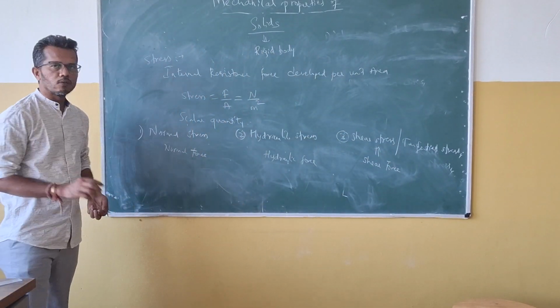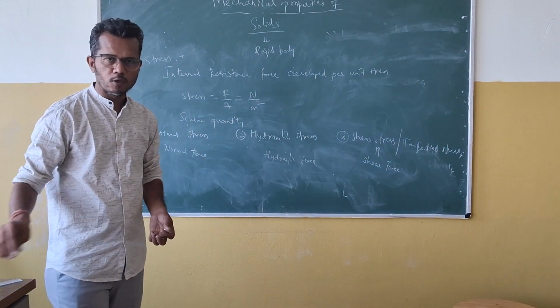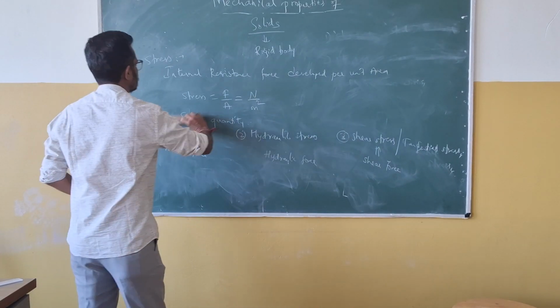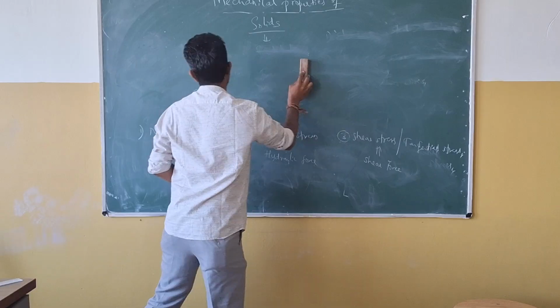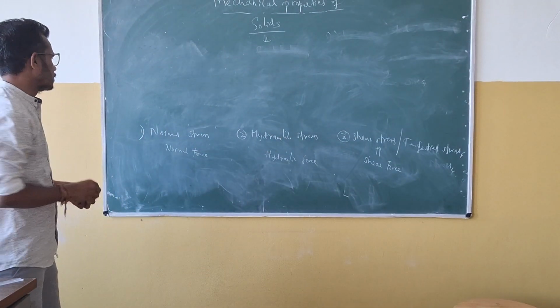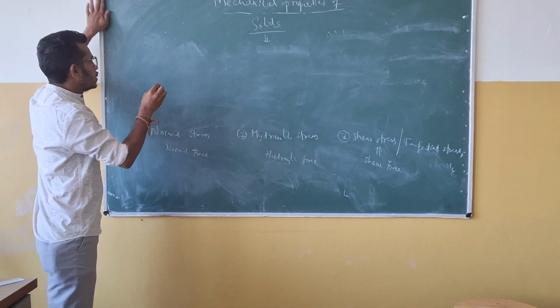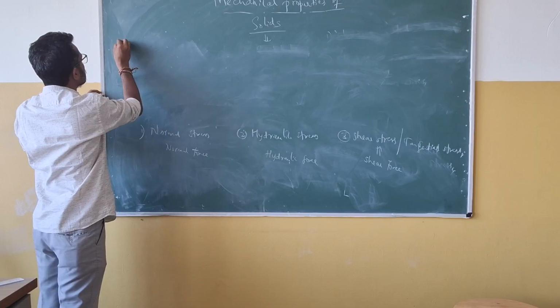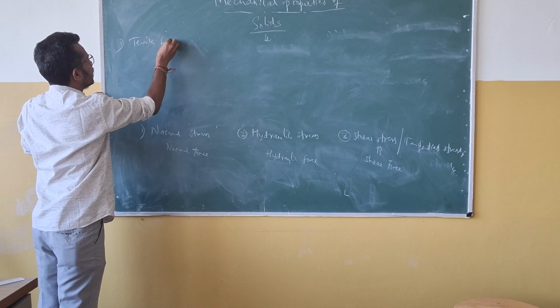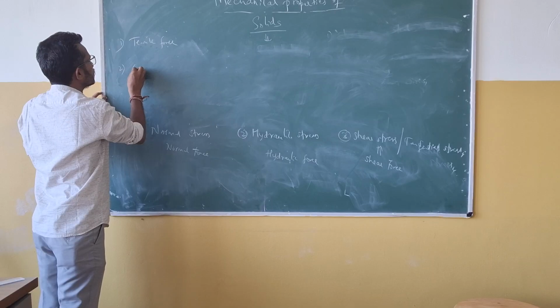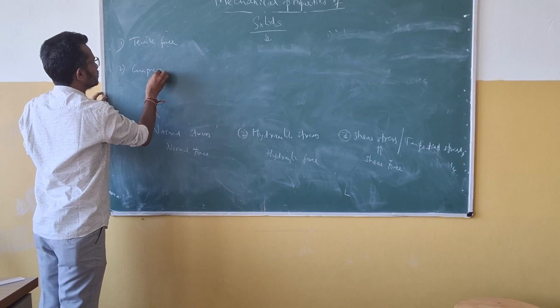So first we will discuss what normal force is. Normal force is of two types. One is tensile force and another one is compressive force.